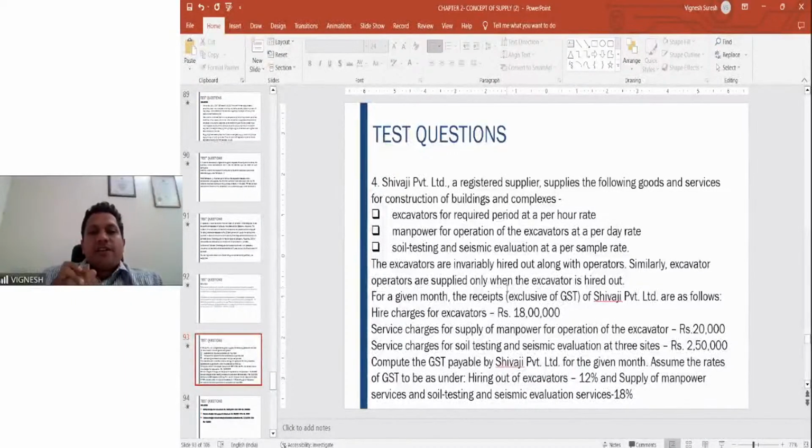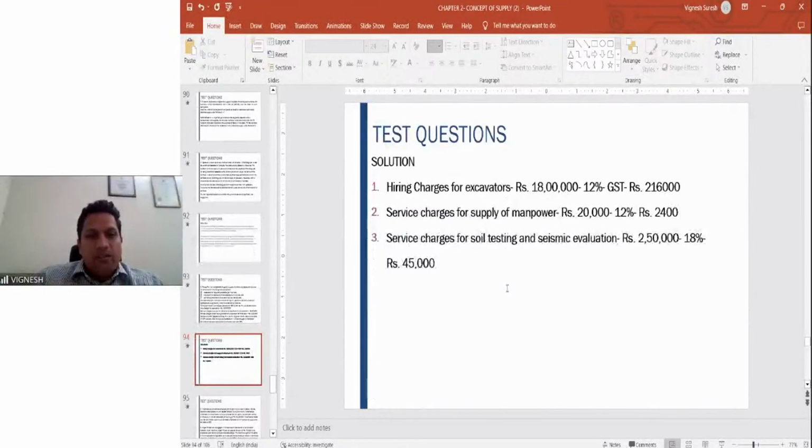Here, hire charges of excavators is 18 lakhs. So excavators and operators along with the excavators are one single composite supply, wherein the principal supply is hire charges of excavators and the auxiliary or incidental supply is supply of manpower. Soil testing and seismic evaluation is a totally different supply altogether. That is not connected with this one. So this is one composite supply and one individual supply.